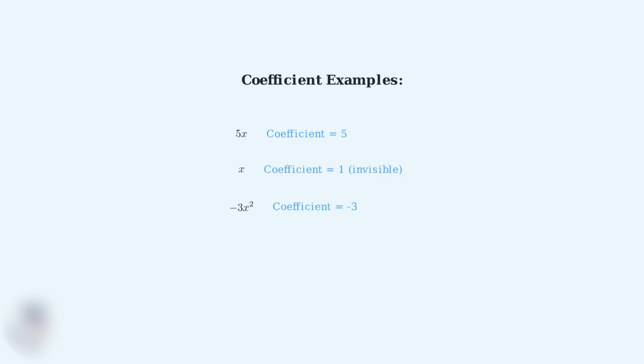Now let's examine what makes up a single term. Every term has 3 possible components: a coefficient, which is the numerical part, a variable, which is usually a letter like x or y, and an exponent, which tells us the power of the variable. The coefficient is the number in front of the variable. In this case, it's 3. The variable is x, and the exponent is 2, which means x is raised to the second power. If there's no visible number in front of a variable, the coefficient is understood to be 1.